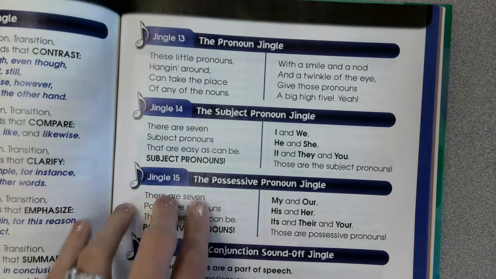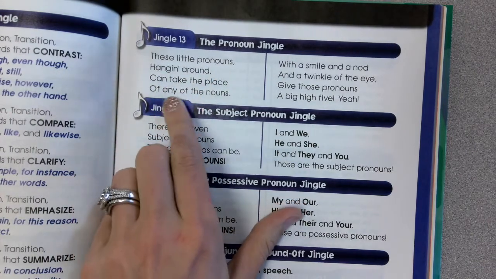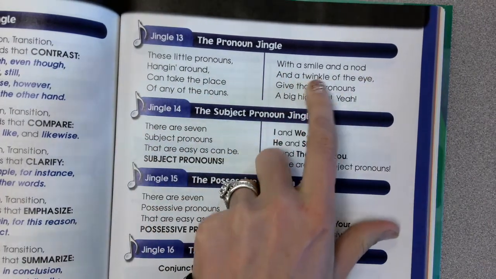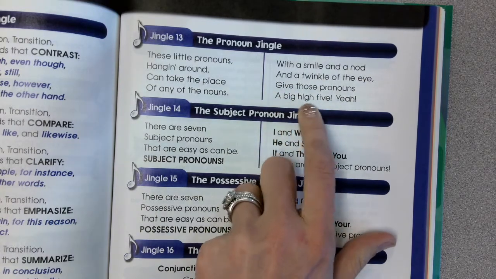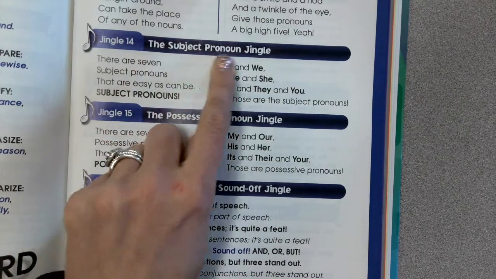Jingle 12, the pronoun jingle. Class, these little pronouns hanging around can take the place of any of the nouns. With a smile and a nod and a twinkle of the eye, give those pronouns a big high five. Yeah. Jingle 14, the subject pronoun jingle.